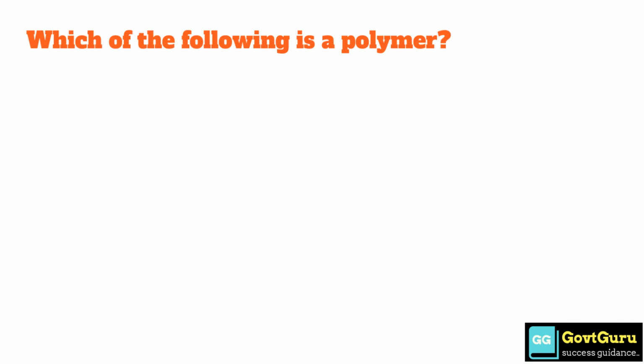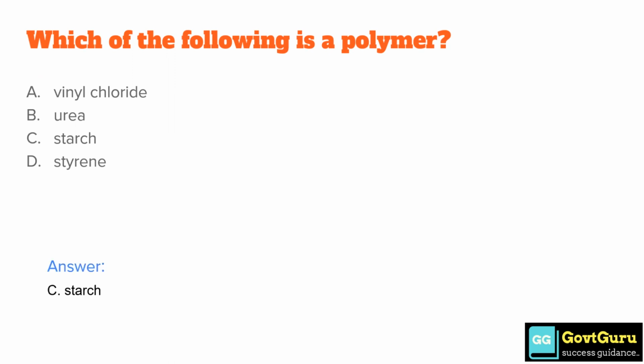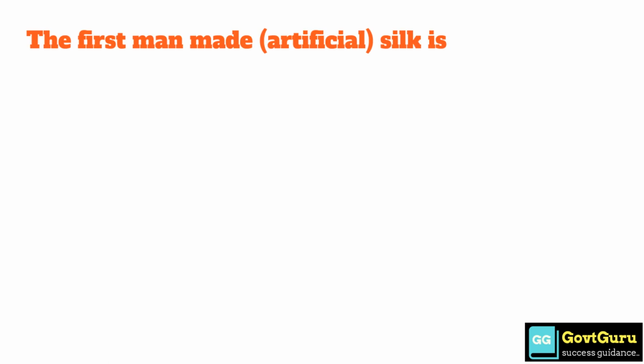Which of the following is a polymer? Option A vinyl chloride, option B urea, option C starch, and option D styrene. The correct answer is option C starch. The first man-made artificial silk is option A rayon, option B nylon, option C polyester, option D terracotta. The correct answer is option B nylon.